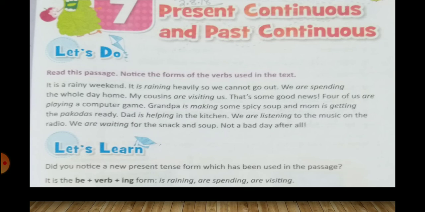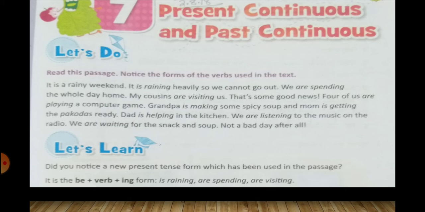Four of us are playing a computer game. Grandma is making some spicy soup and mother is getting the pakoras ready. Dad is helping in the kitchen. We are listening to the music on the radio. We are waiting for the snacks and soup. Not a bad day after all.